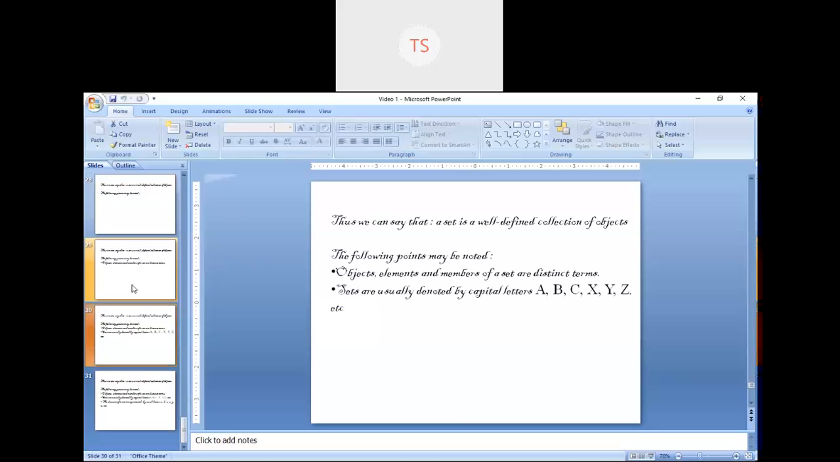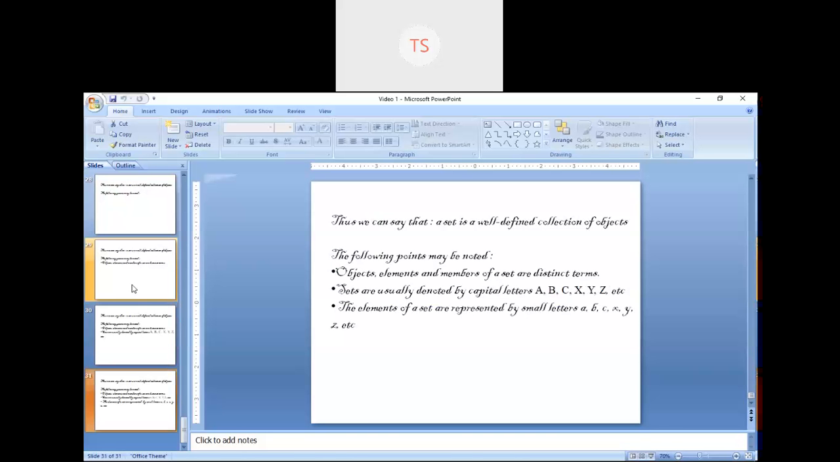Next point is sets are usually denoted by the capital letters A, B, C. That means you can choose any one of the capital letters from the English alphabet and name the set, as set A is equal to the even numbers from 1 to 10. Clear? That capital letter is the name of the set. Suppose my name is Tasmin, so that name is equivalent to that capital letter A. Is it clear?